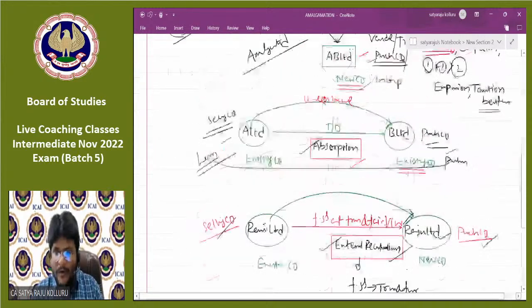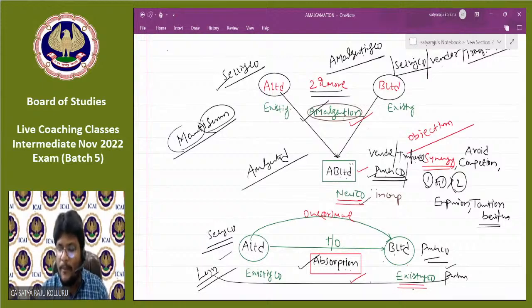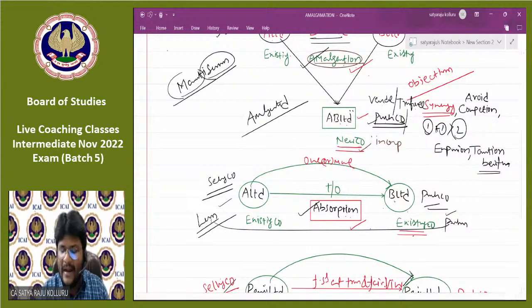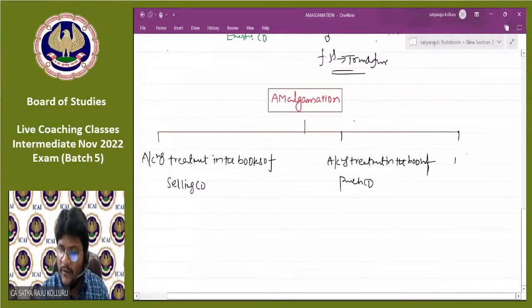And one more, while the purchasing company takes over the business of A Limited and B Limited, that is existing companies, the purchasing company should need to pay a certain amount, coming to the absorption. B Limited is ready to take over A Limited, means B Limited takes over assets and liabilities of A Limited, means in consideration B Limited should need to pay a certain amount to A Limited, which is technically known as purchase consideration. One more important concept we are going to discuss, which is purchase consideration.